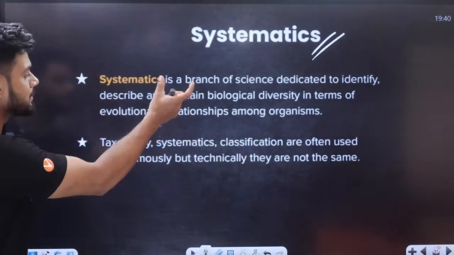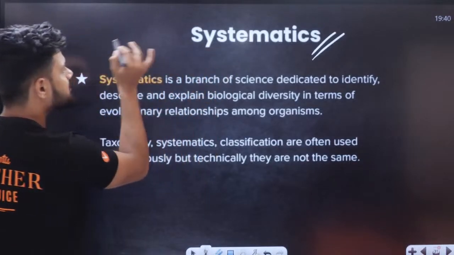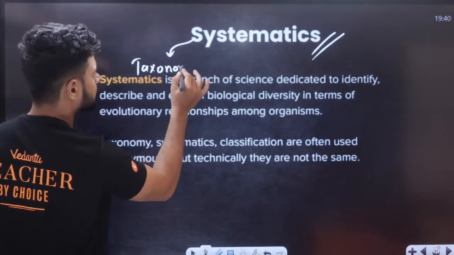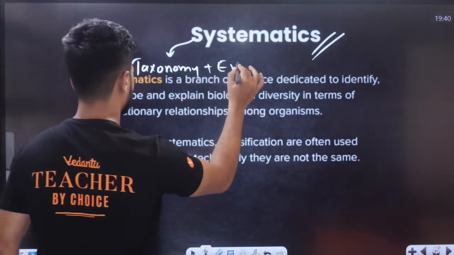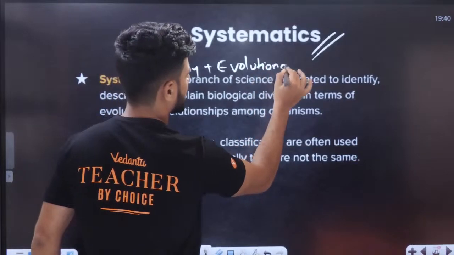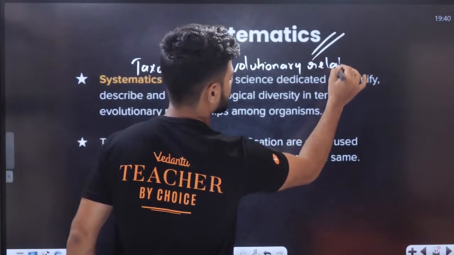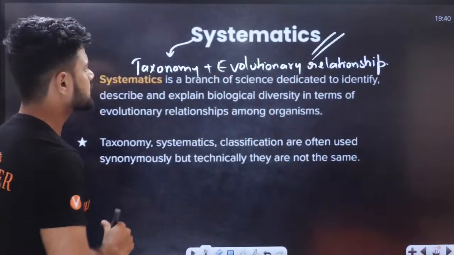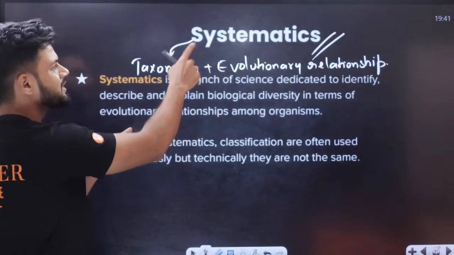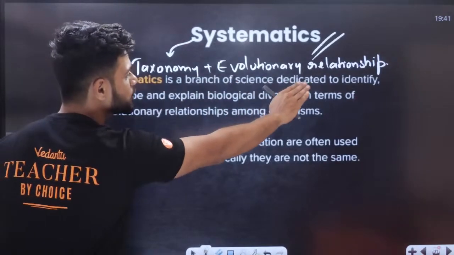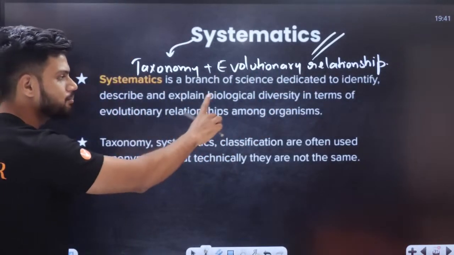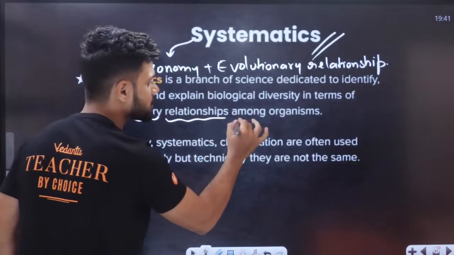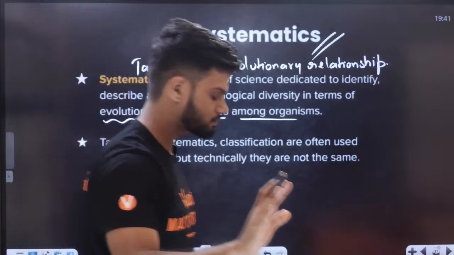But as soon as we come to systematics, systematics is nothing but taxonomy plus evolutionary relationship. That's all. Systematics is the branch of science dedicated to identify, describe, and explain biological diversity in terms of evolutionary relationships among the organisms. That's all, students.